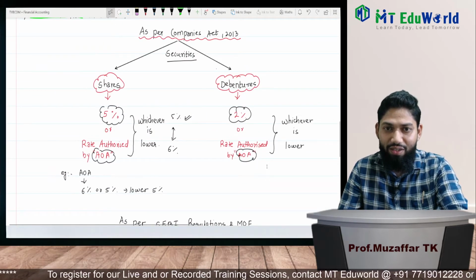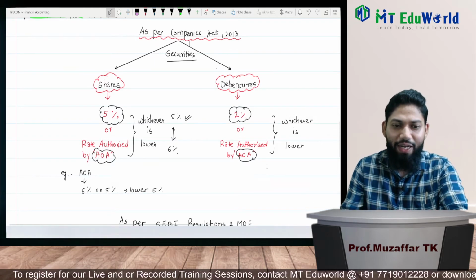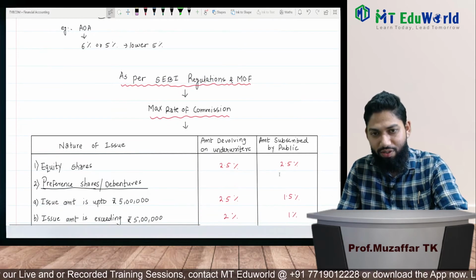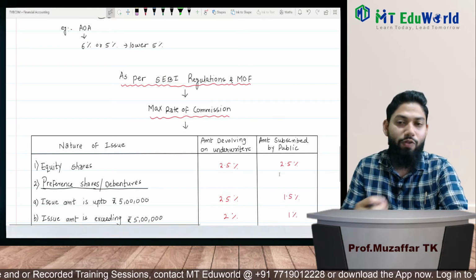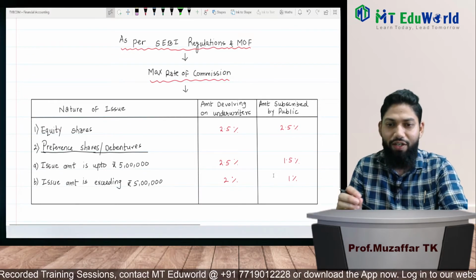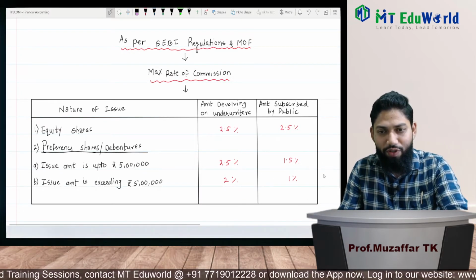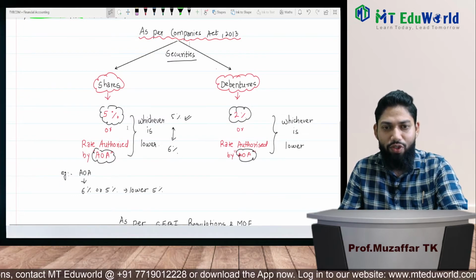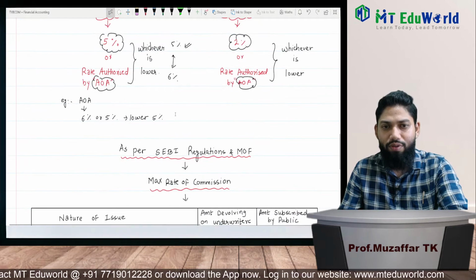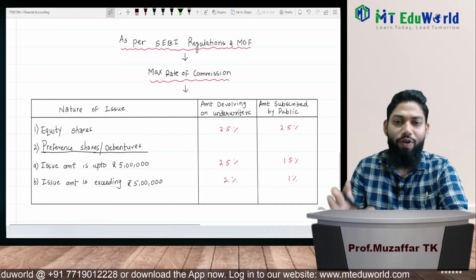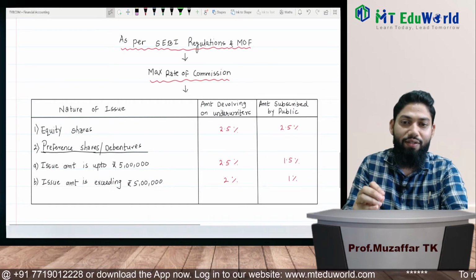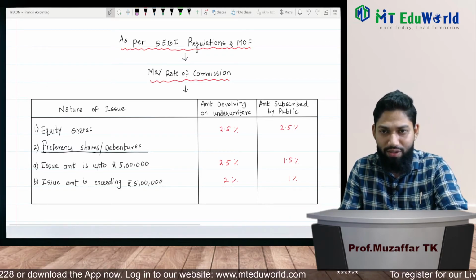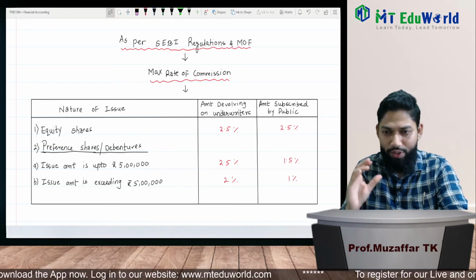We'll check what is the rate as per Companies Act and what is the rate from the SEBI regulations. We'll take the benefit of the rates because it is an expense for the company. So we'll always take the rate whichever is lower. For example, in case of equity shares, as per Companies Act, it is 5% or rate authorized by Articles of Association, whichever is lower. For example, say 5, and here it is already 2.5% fixed. So I'll take 2.5%, right? So we'll give priority to SEBI regulations and Ministry of Finance as the rates are lower.